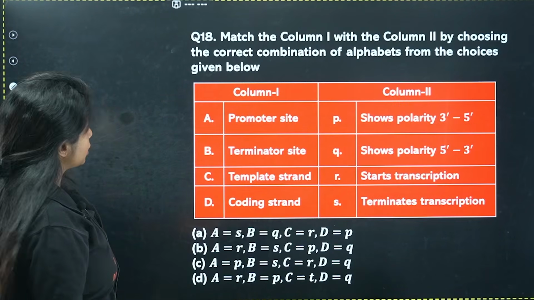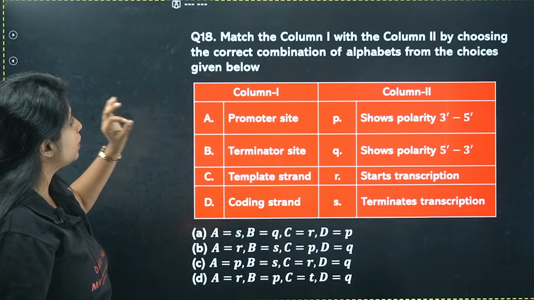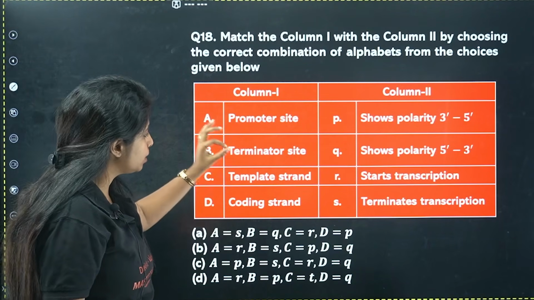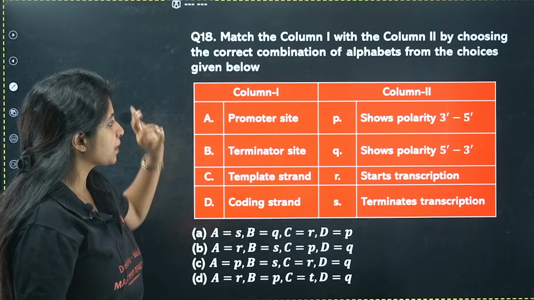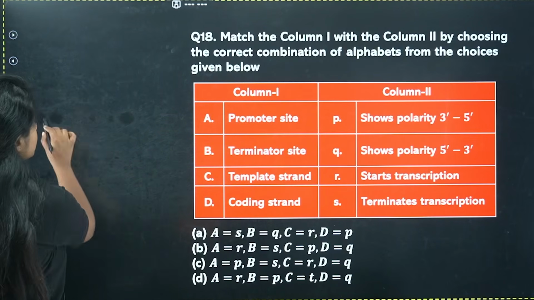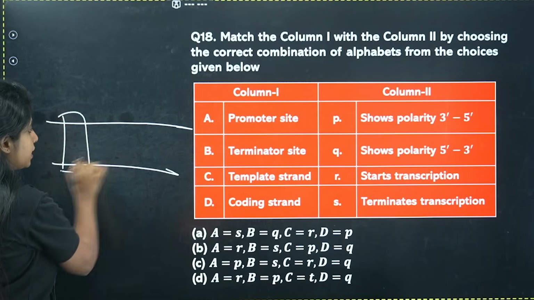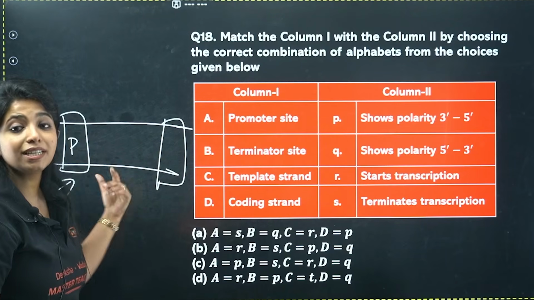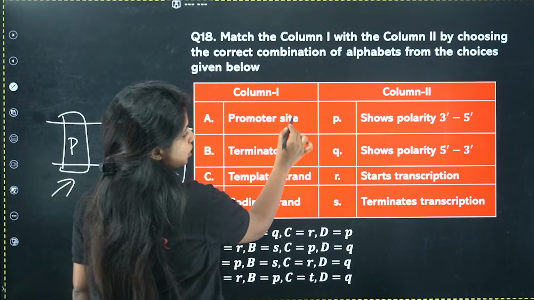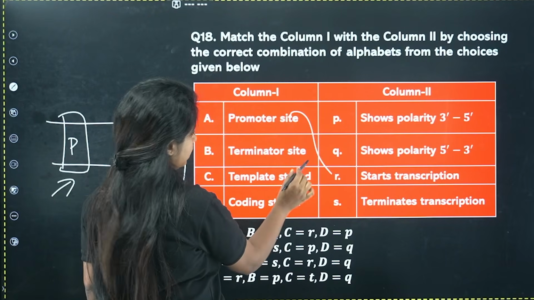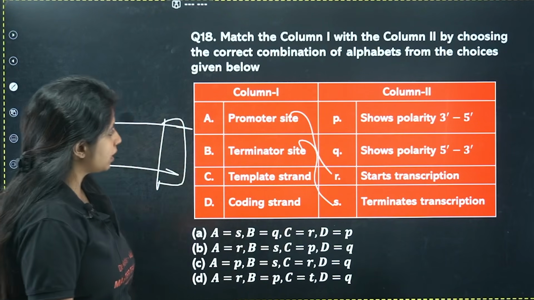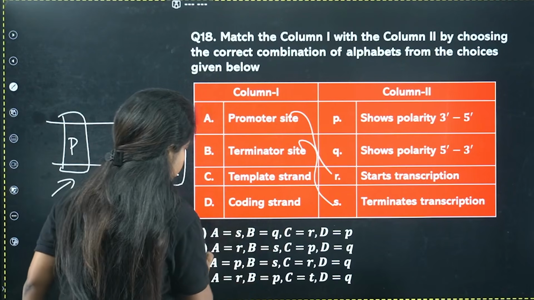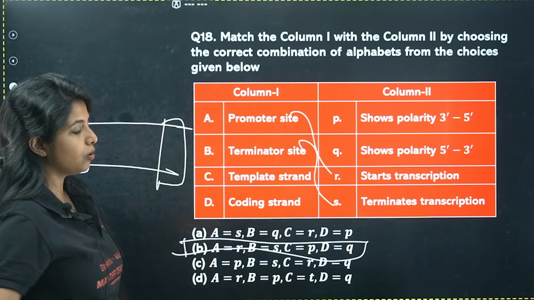Simple. Next question. Match column 1 with column 2 by choosing the correct combination of alphabets from the choices given below. Promoter site, terminator site, template strand, coding strand. If you talk about the transcription unit, you know there is a promoter site and a terminator site. The promoter site helps in the initiation or starting of the transcription. So I'll say A goes with R. Terminator site, B goes with S. I just have one option that goes like that, and with that I can find the whole answer.